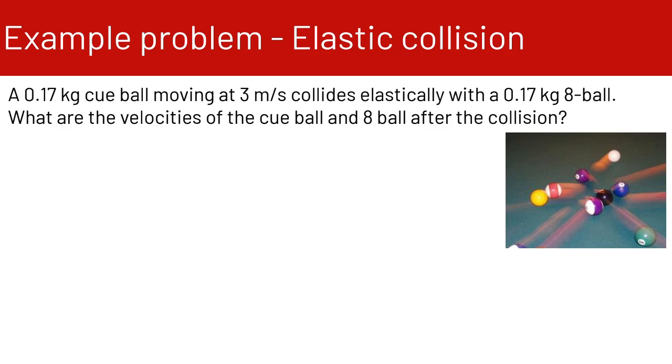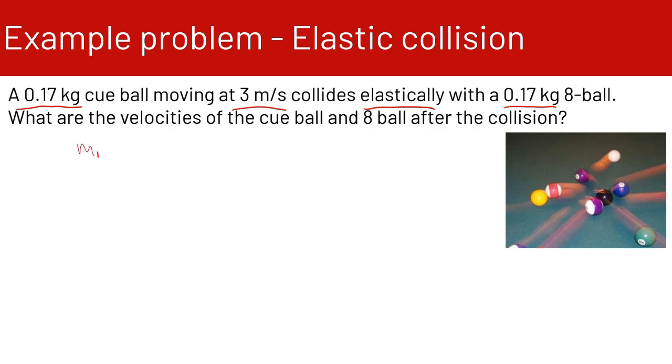Okay, and we have one more example problem for elastic collision. So we have a 0.17 kilogram cue ball moving at 3 meters per second, collides elastically with a 0.17 kilogram 8 ball. What are the velocities of the cue ball and the 8 ball after the collision? Since this is an elastic collision and we're only given one velocity, we have to do some tricky figuring here. So, first thing we're going to do is look at the equation for conservation of momentum.